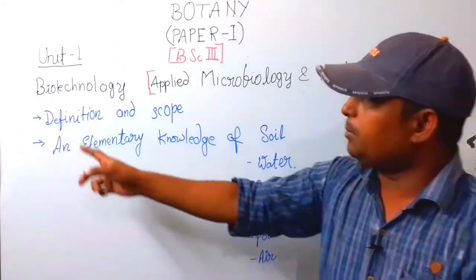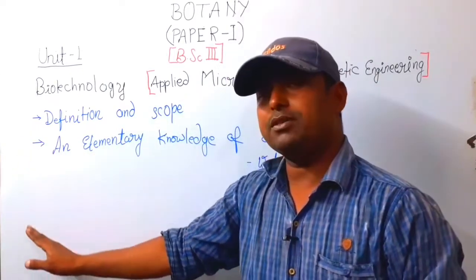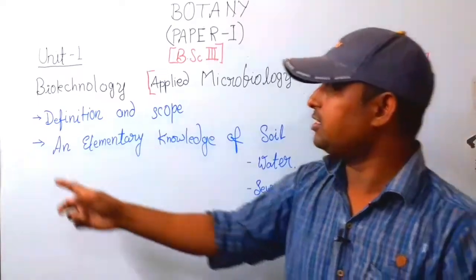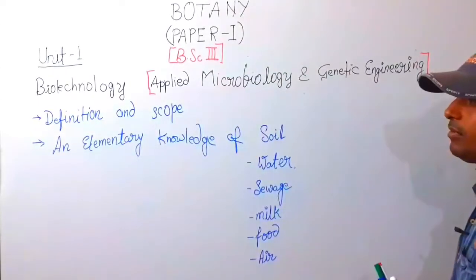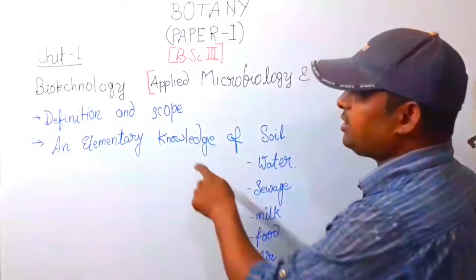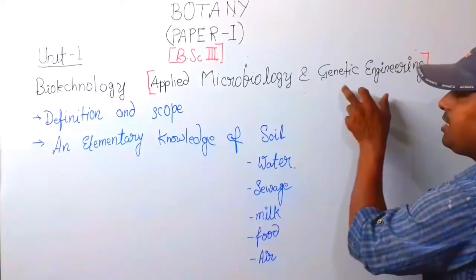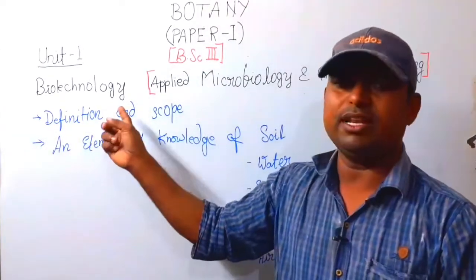So biotechnology has many topics. We will discuss them one by one. The first topic is definition and scope. It means what is the scope and definition of applied microbiology and genetic engineering. The first topic is very small.